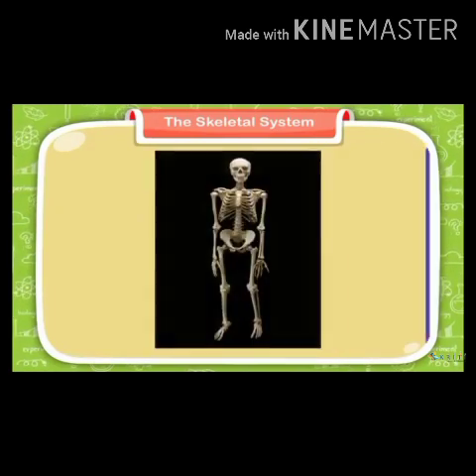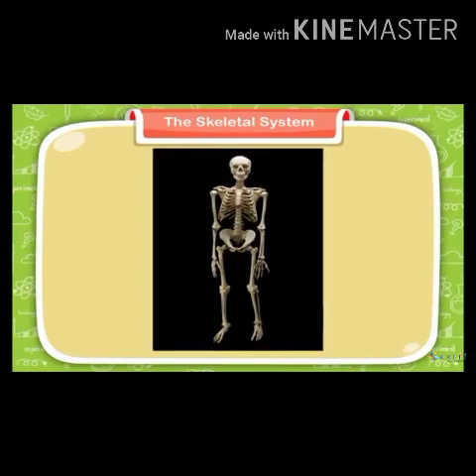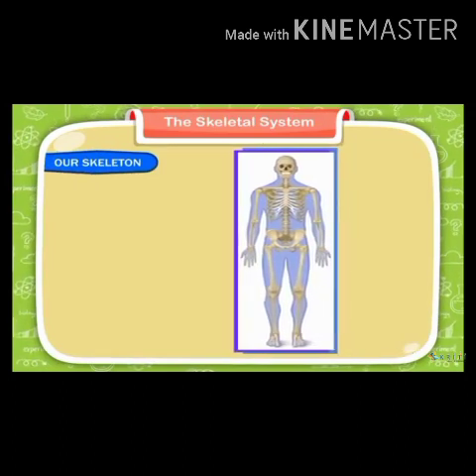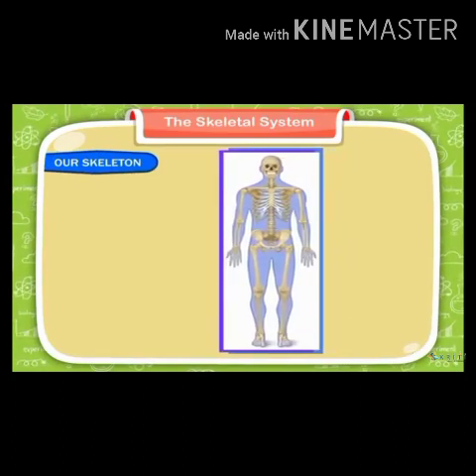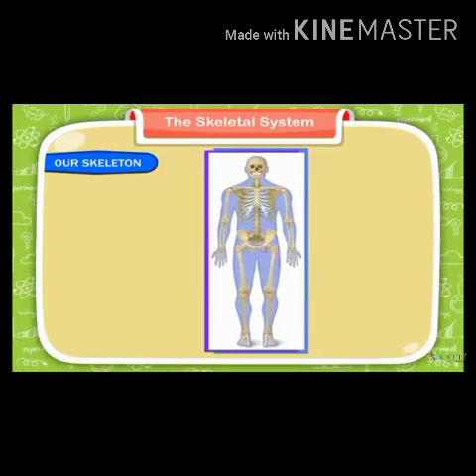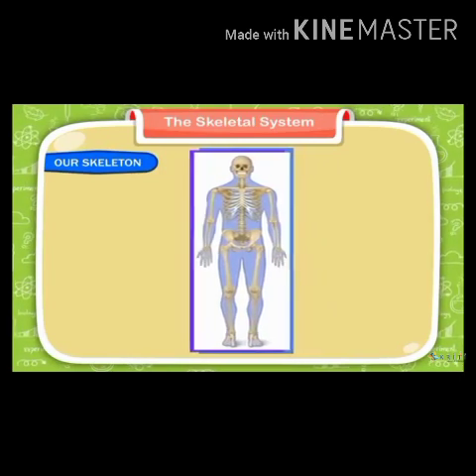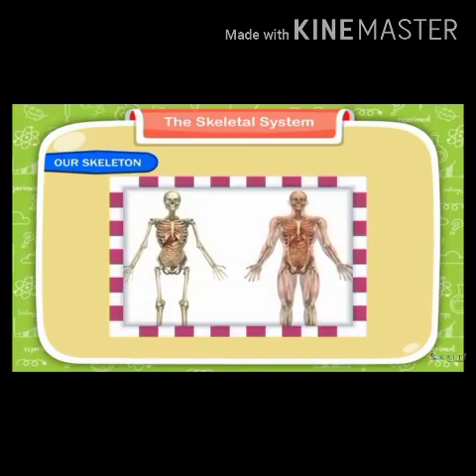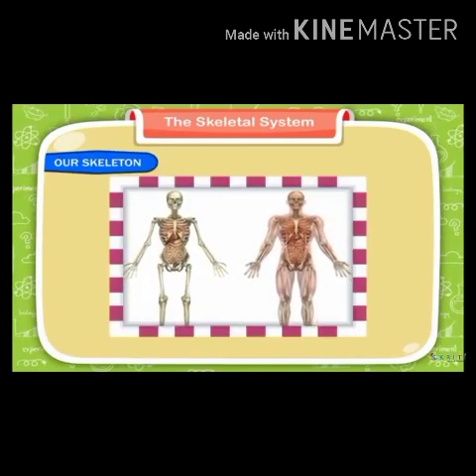At birth, there are around 304 bones in the human body, which decrease to 206 by adulthood, as some of the bones fuse together. Look at the diagram. The diagram shows that the bones are the basic structural form of our body.